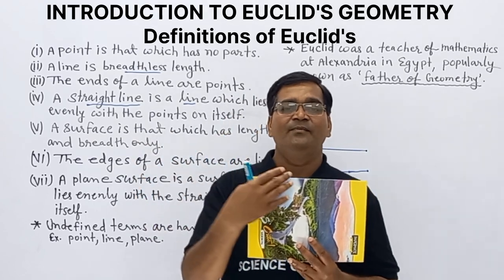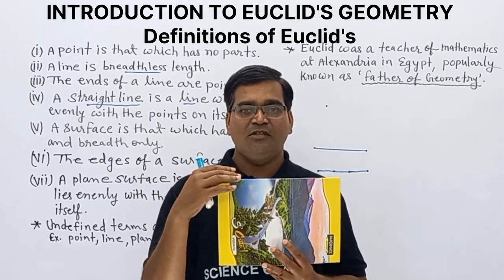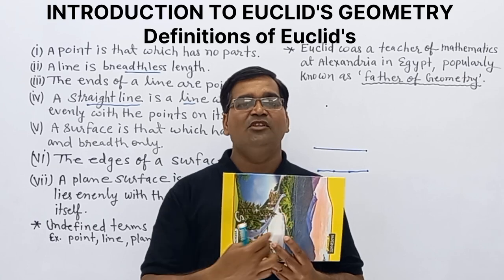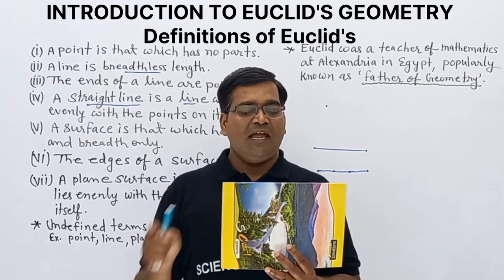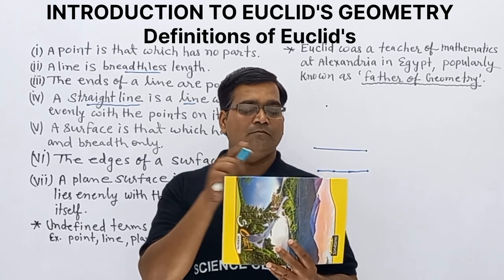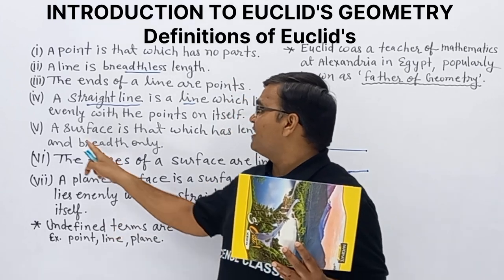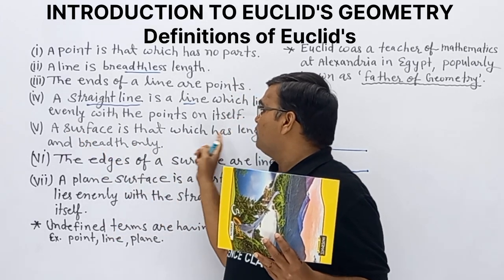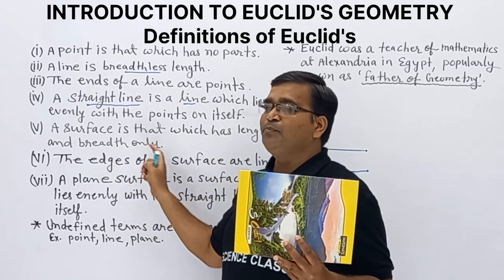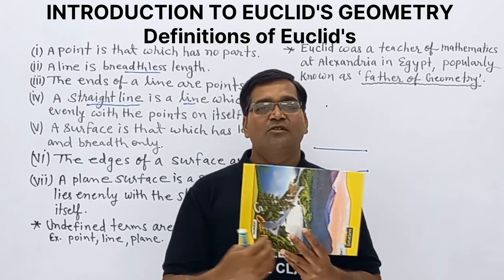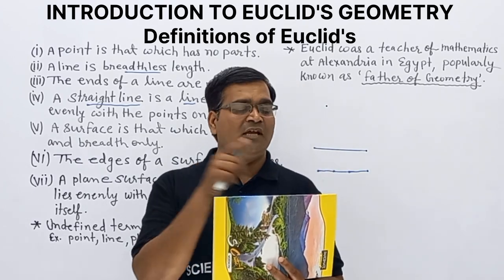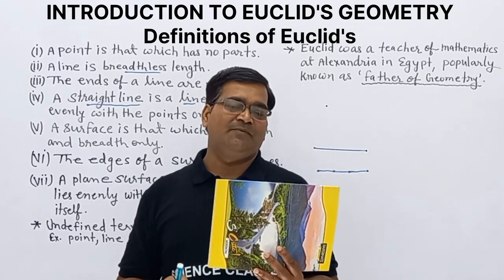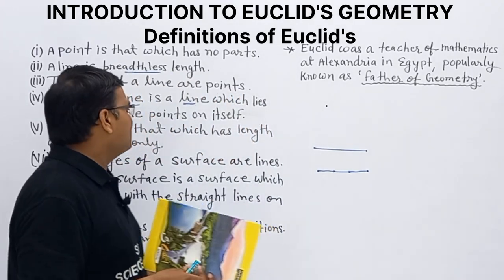So we can say a surface is that which has length and breadth only. Clear? This is the best example.